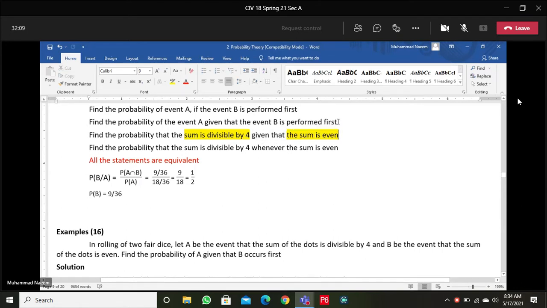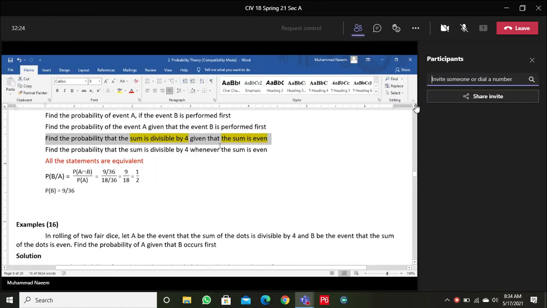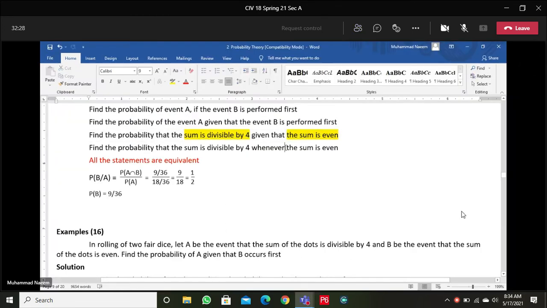Sometimes it is clearly stated that this event is performed first, but in this sentence it is not mentioned. So how do we recognize the event performed first?